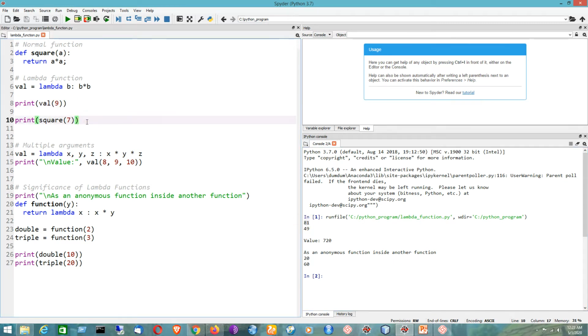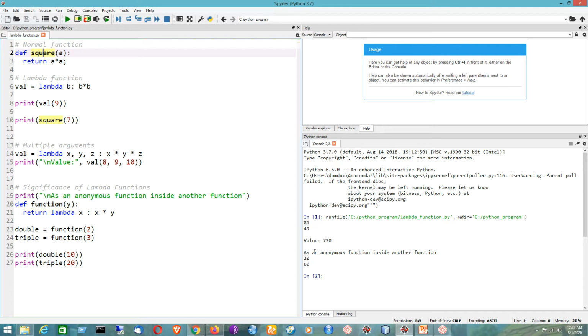Now I will just take the normal function here that I have defined earlier. It will be calculating the square of this number. So 7 square, that is 49. That is basically the normal way of writing a function in Python.